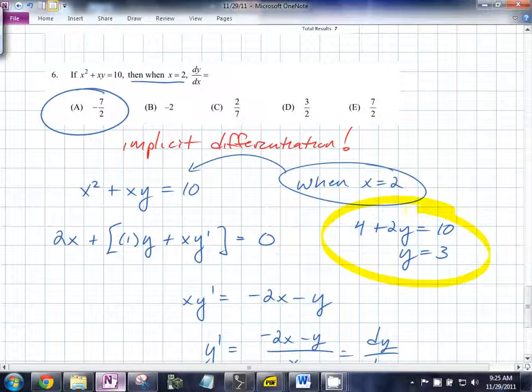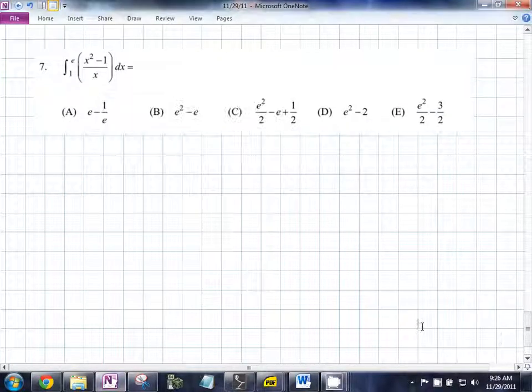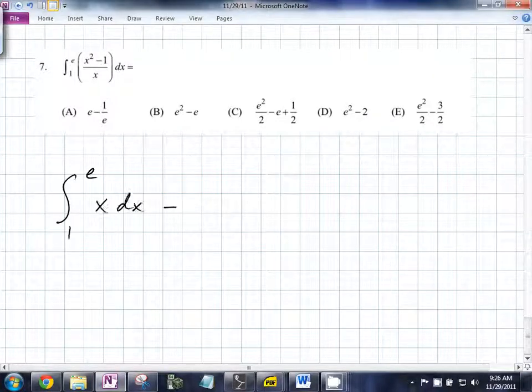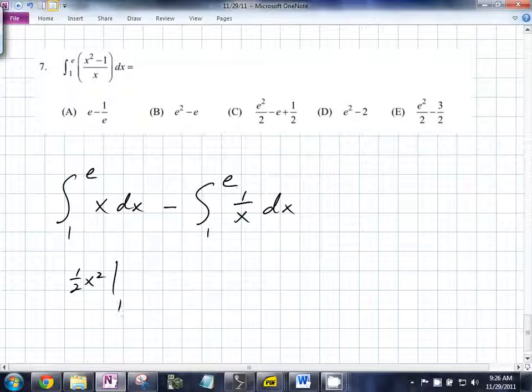Okay, another of your... Simplify, exactly. So you end up with the integral from 1 to e of x dx minus the integral from 1 to e of 1 over x dx, right? What's the integral of x? x squared over 2 from 1 to e, right? What about this one? What's the integral of 1 over x? Ln of x from 1 to e.